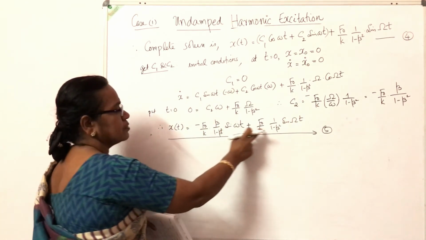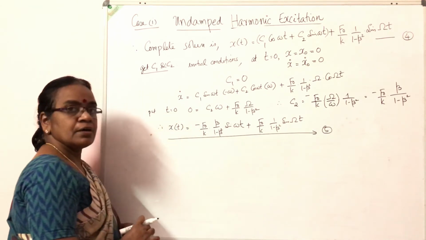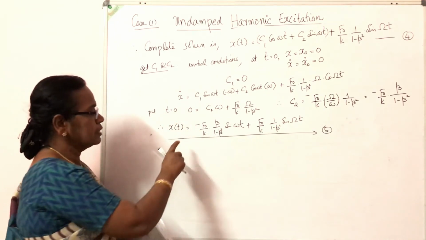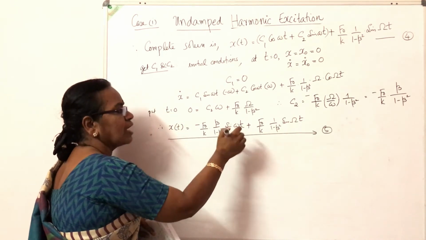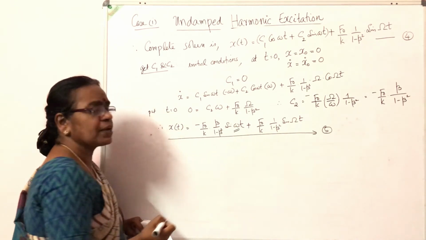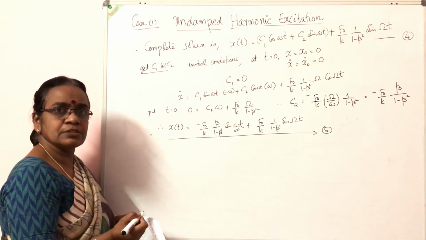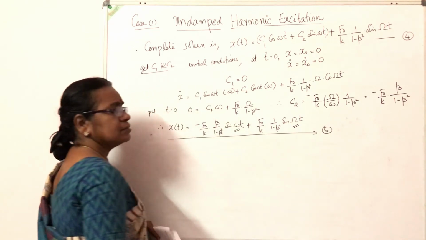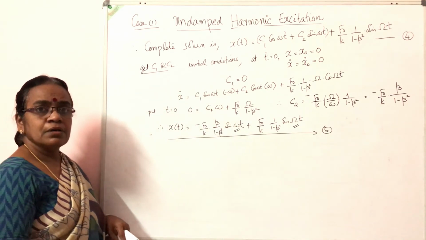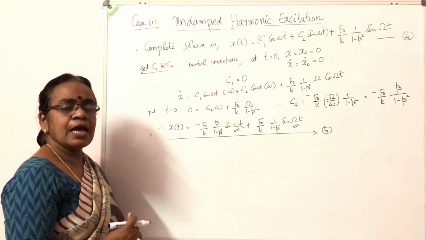Looking at this expression, you can see that the displacement response contains two harmonic terms. One term has the frequency small omega, the natural frequency of the system, and the second term is a harmonic term with the frequency of the exciting source.